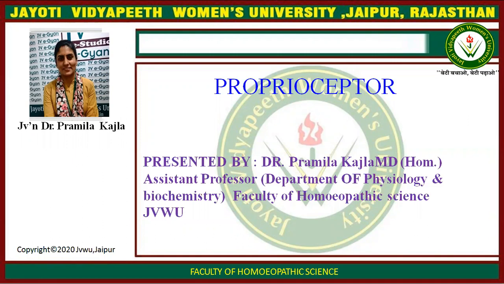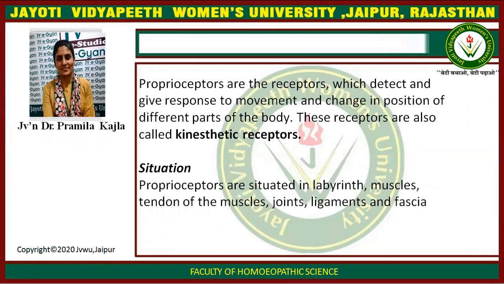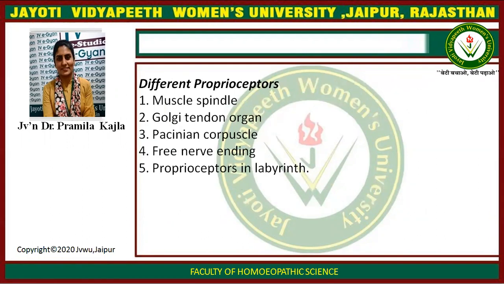Today, our topic is proprioceptors. Proprioceptors are the receptors which detect and respond to movement and change in position of different parts of the body. These receptors are also called kinesthetic receptors. Situation: proprioceptors are situated in the labyrinth, muscle, tendons of muscles, joints, ligaments and fascia.